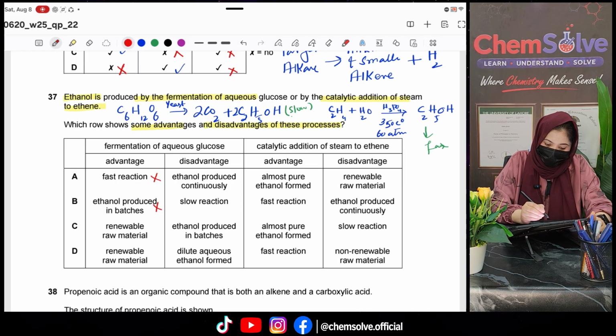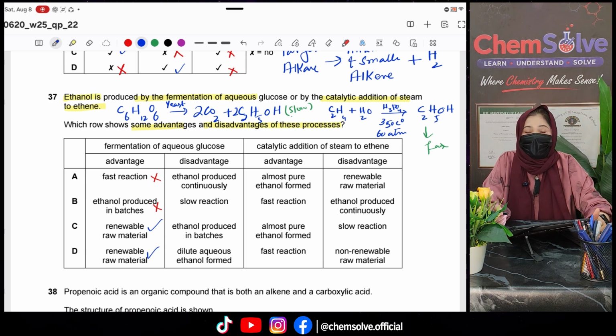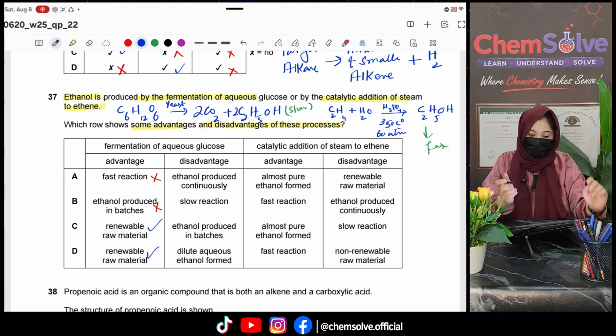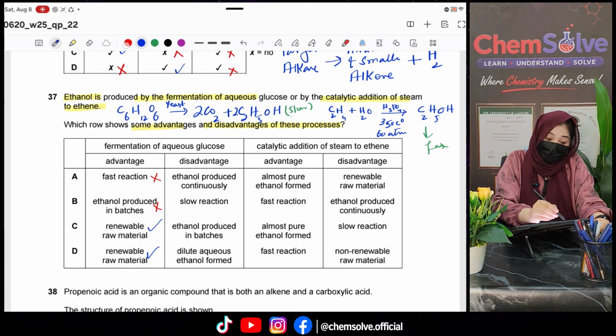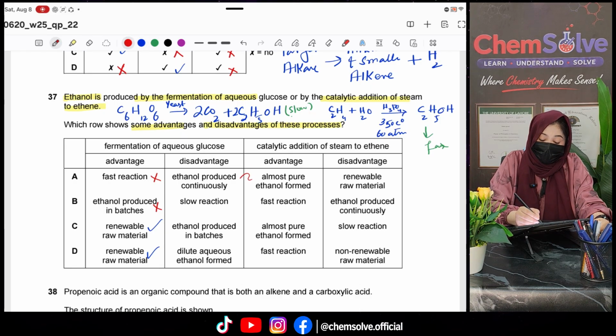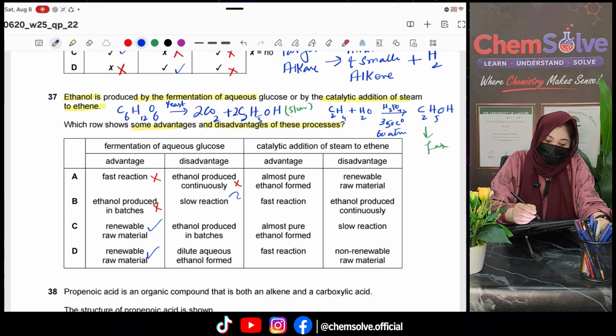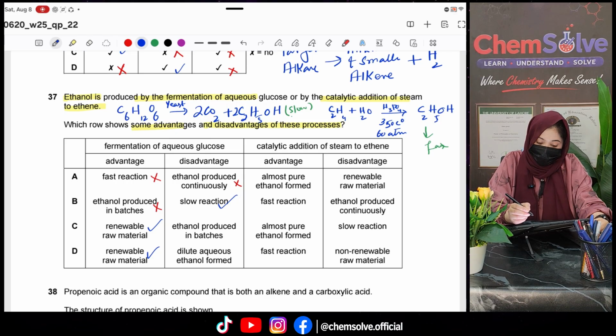Renewable raw material, yes, because glucose is the raw material, that is a renewable source. Okay. Ethanol produces continuously. If ethanol produces continuously, this is the advantage, not a disadvantage. It's a slow reaction, yes. We just have discussed it's a slow reaction.